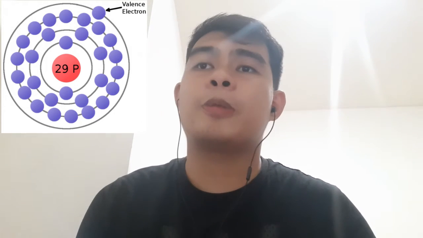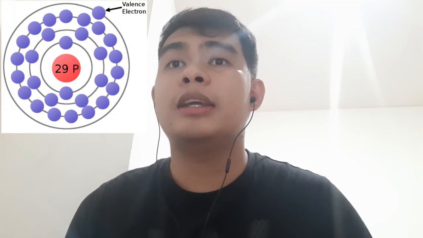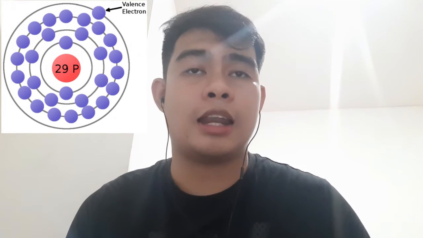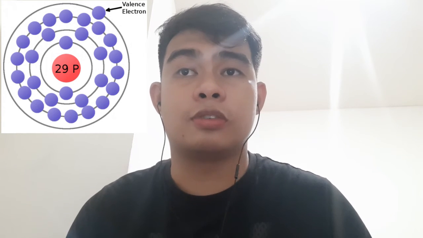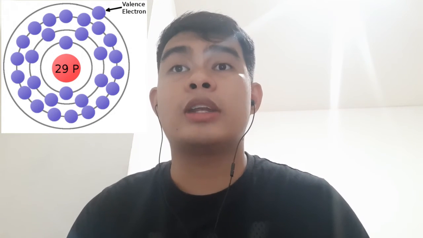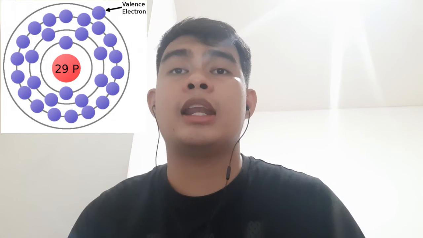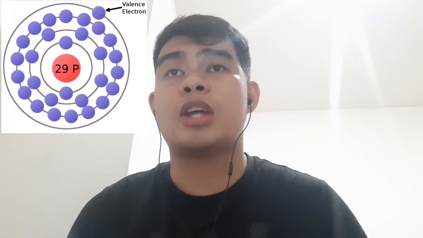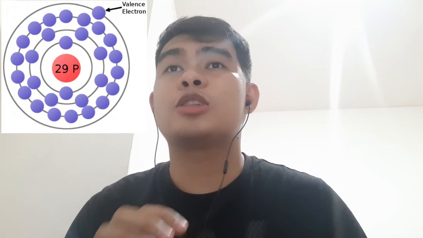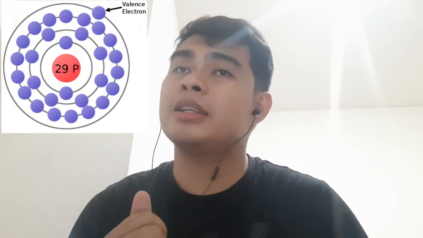So this is a copper atom diagram in which 29 protons in the nucleus are surrounded by bands of circling electrons. Electrons closer to the nucleus are hard to remove, while the valence or outer ring electron requires relatively little energy to be ejected from the atom. That's why that lonely valence electron can be easily removed.